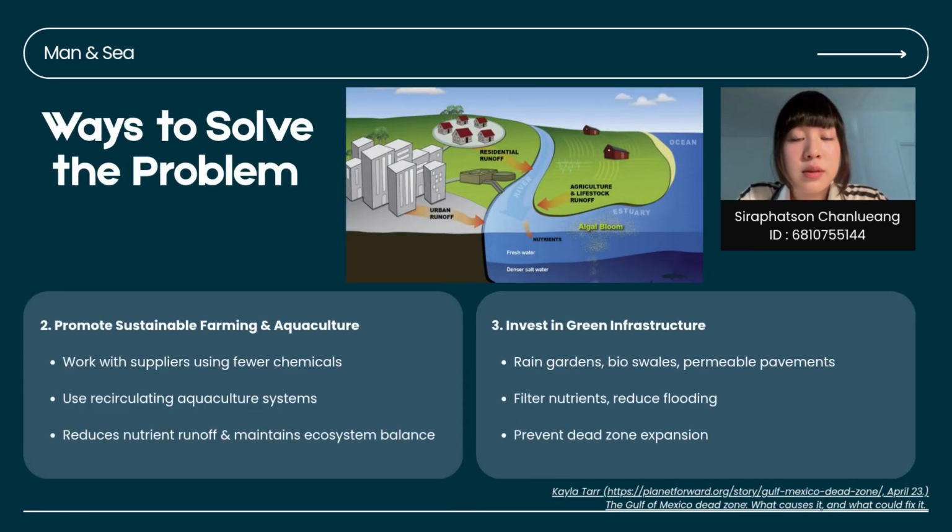Second, promote sustainable farming and aquaculture. Businesses can work with suppliers who use fewer chemicals or adopt recirculating aquaculture systems, and this reduces nutrient runoff and keeps the ecosystem balanced. And finally, invest in green infrastructure. Tools like rain gardens, as well as permeable pavement, can filter nutrients, reduce flooding, and help prevent dead zones from expanding.